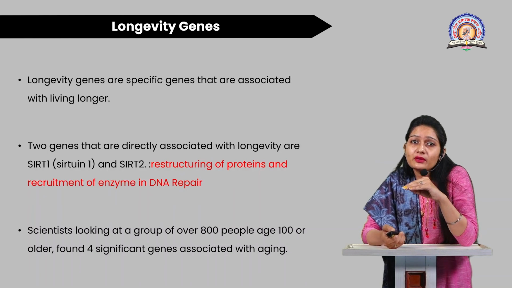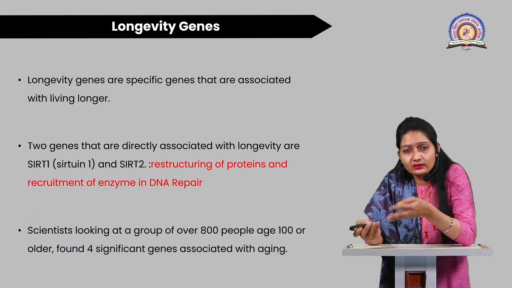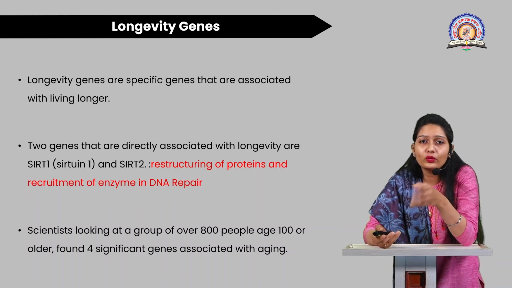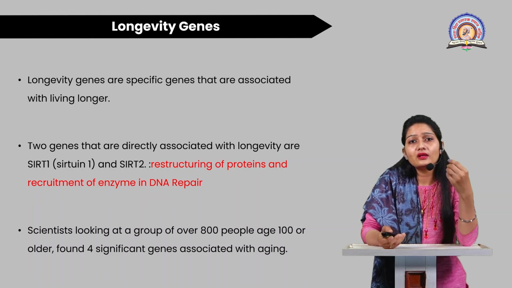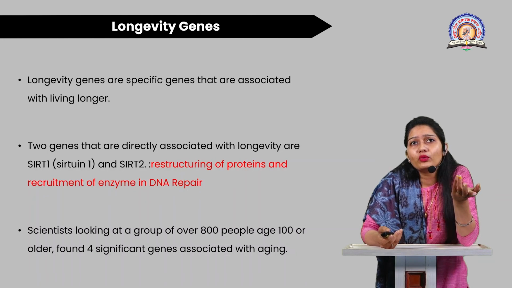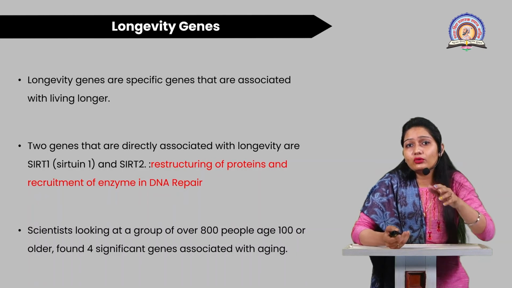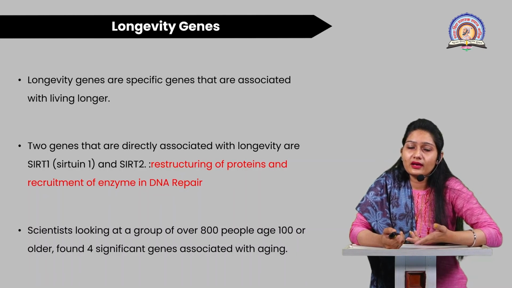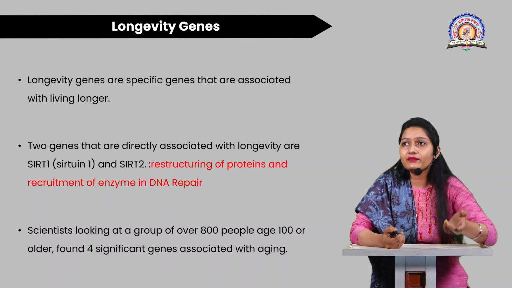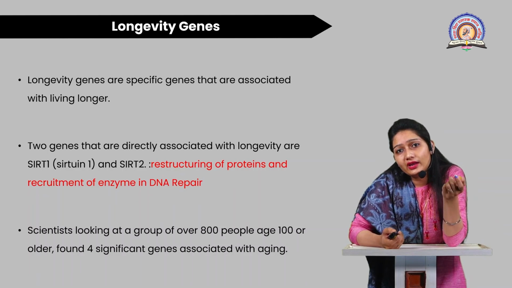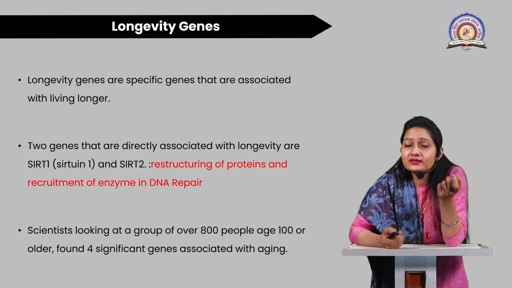As we have discussed, some people look more young, or some people look old. For example, somebody who is 20 years old but looks like 50. Why is this so?